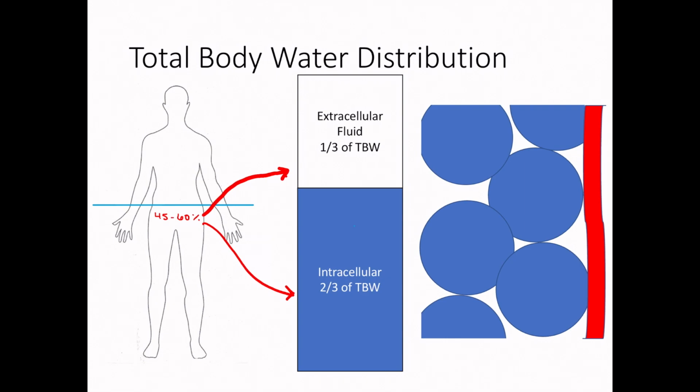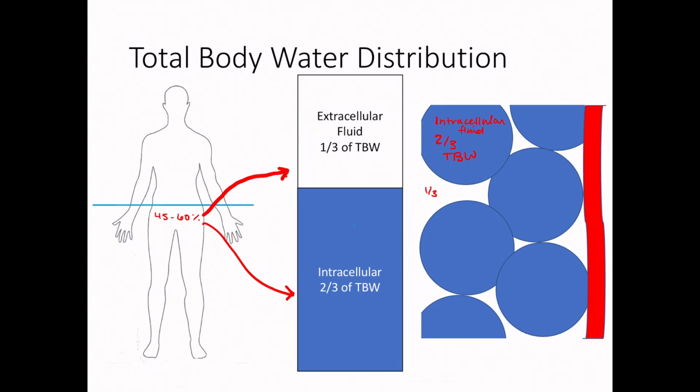So 2/3 of this total body water is in the intracellular fluid versus extracellular fluid that's only 1/3.